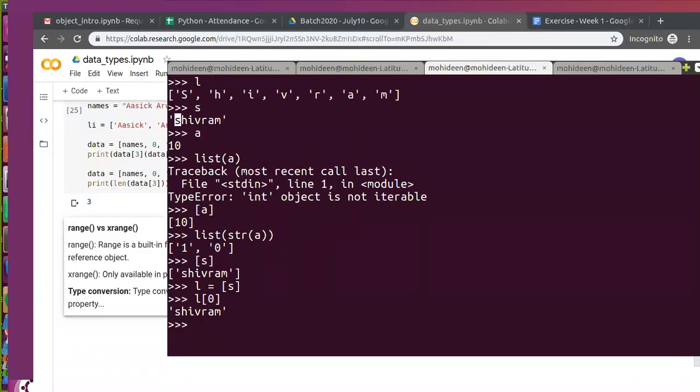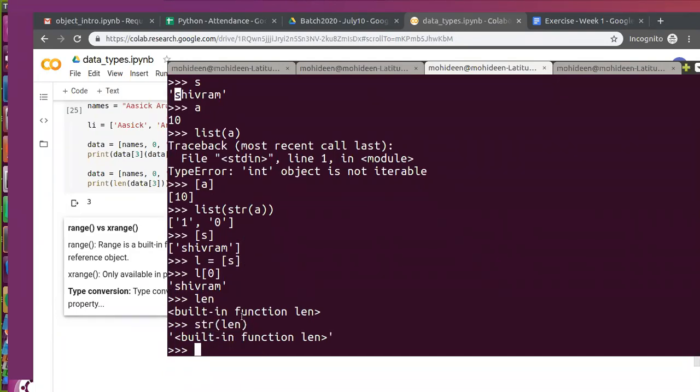But in a string, it is not like that. You can convert anything into a string. It's simply keeping it inside quotes. That's it. Then it will become a string. Even the built-in function len, if I keep it inside a string, what happens? This will print something like that. Now it won't work as it is because we have converted it. String means keeping something inside quotes. That's it.